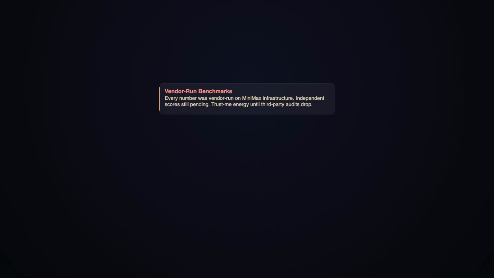The open weights have not actually shipped yet. Minimax committed to releasing them within 10 days. Until they are on Hugging Face, this is technically API only.